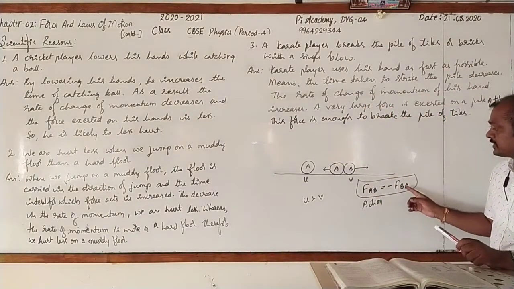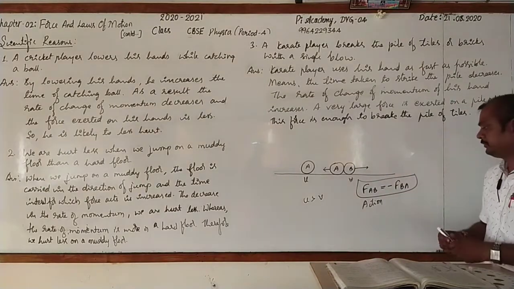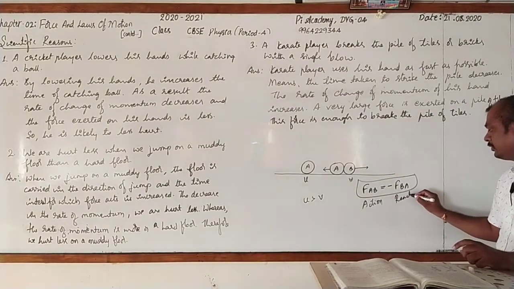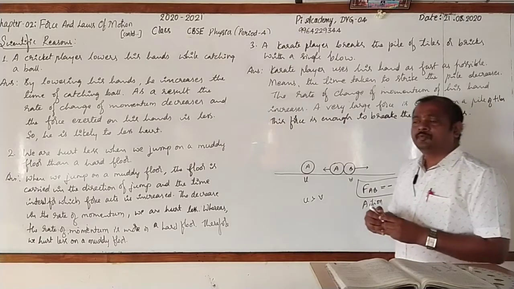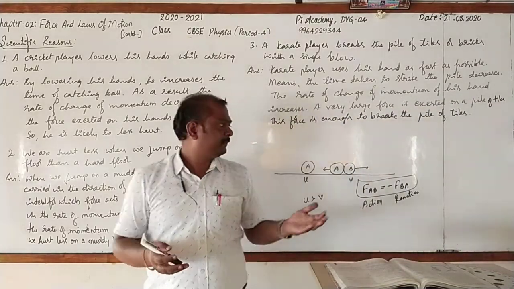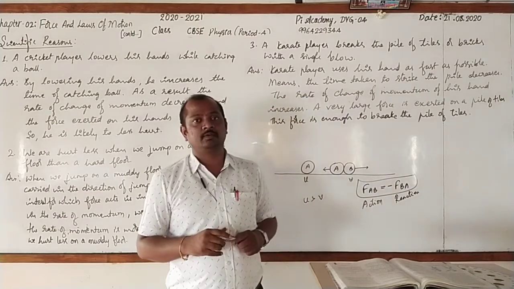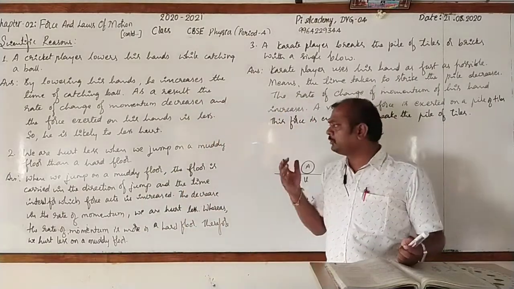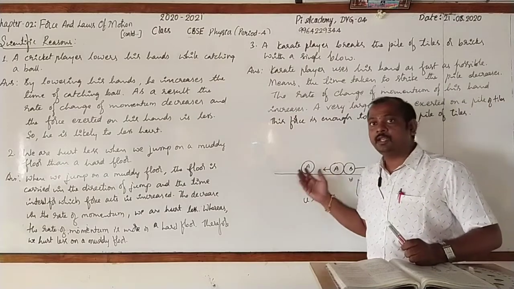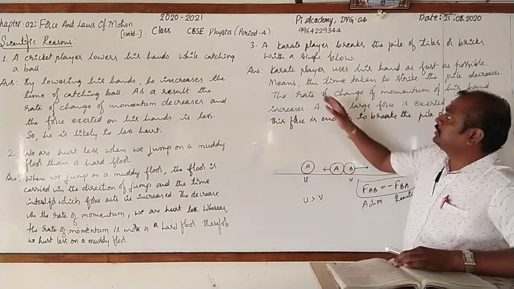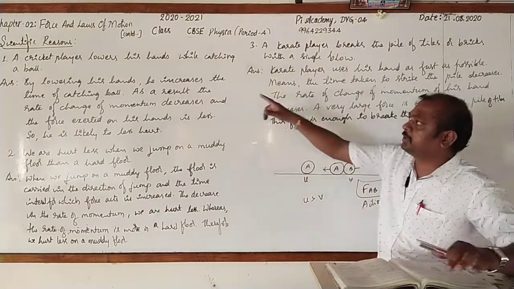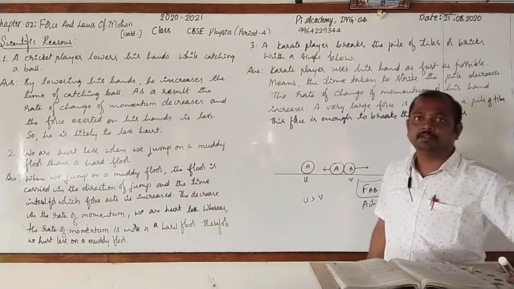Here, the force exerted by B on A is the reaction force. So, for every action, there will be an equal and opposite reaction. You may take so many examples for this. I'll explain one by one. You just go for copying the third one. By rubbing this, I'll start explaining.